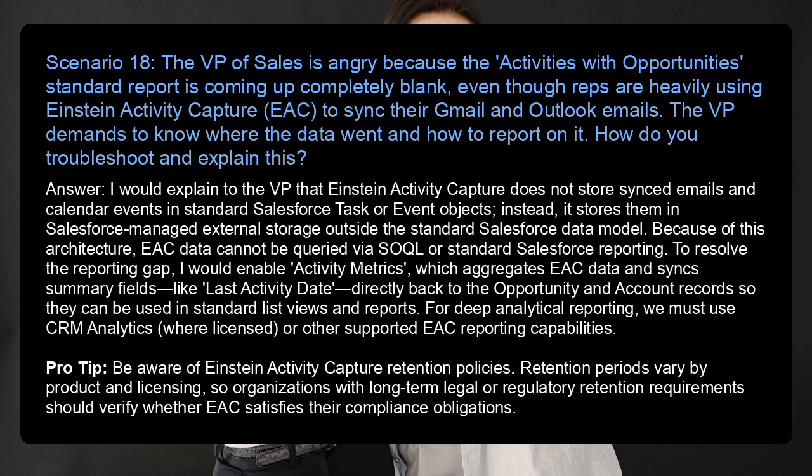To resolve the reporting gap, I would enable activity metrics, which aggregates EAC data and syncs summary fields, like last activity date, directly back to the opportunity and account records so they can be used in standard list views and reports. For deep analytical reporting, we must use CRM Analytics where licensed or other supported EAC reporting capabilities.